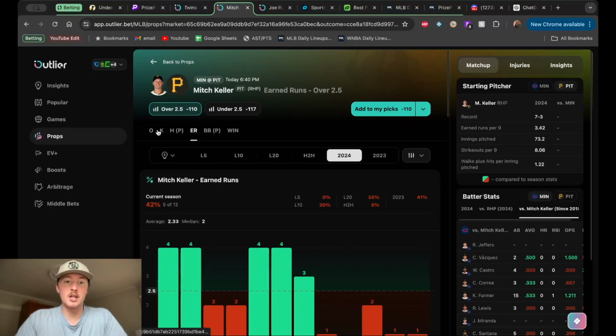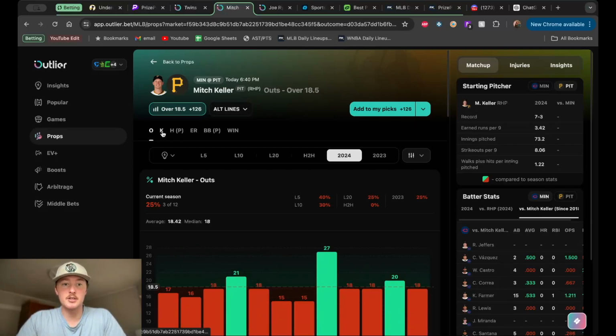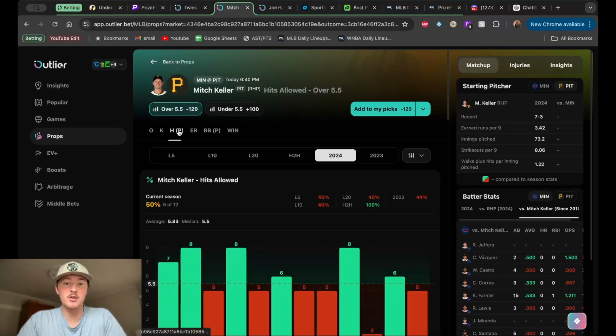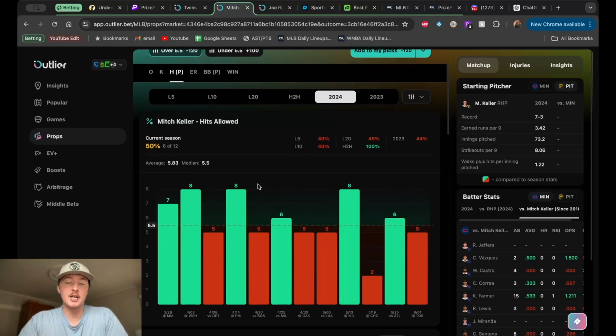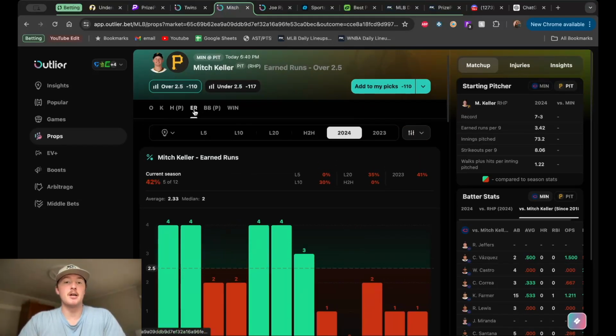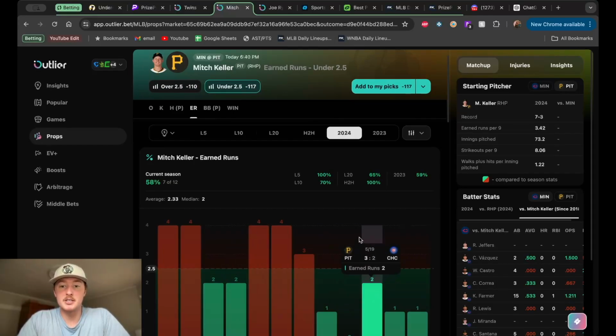This is his earned runs line. You could also look at the outs line. You could look at the strikeouts line and see the hit rates for all those. So maybe if you see a high hit rate, then you want to be looking a little bit deeper. But there's plenty of different stats for the specific batting of Minnesota and the specific batters here. So it's color-coded, so if you change the over or the under 2.5 earned runs or whatever, it's going to change based on what you want to go to.